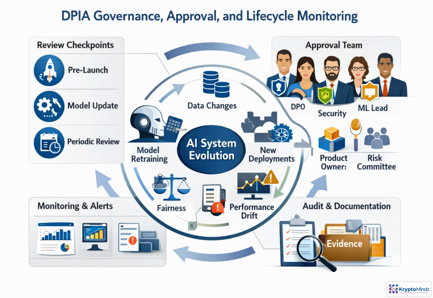Treat the DPIA as a living control, not just a launch document. Before release, confirm risks, controls, and approvals. When models are retrained, data sources change, vendors shift, or use cases expand, reassess the DPIA. Ownership should be explicit across privacy, security, ML, product, and risk governance. Continue monitoring drift, fairness, access, incidents, complaints, and rights requests. Finally, retain evidence of decisions, approvals, implemented controls, and any accepted residual risk.